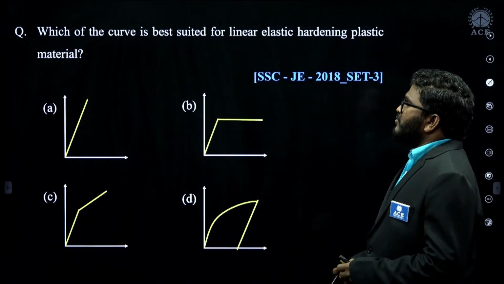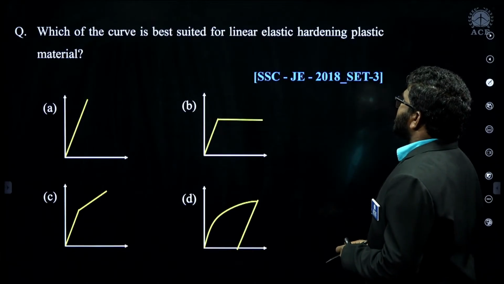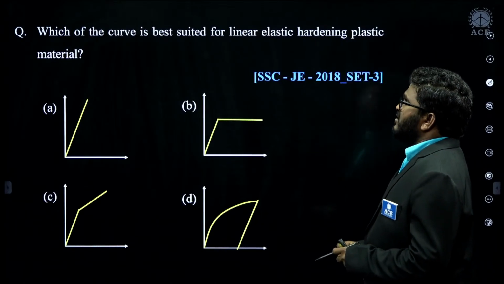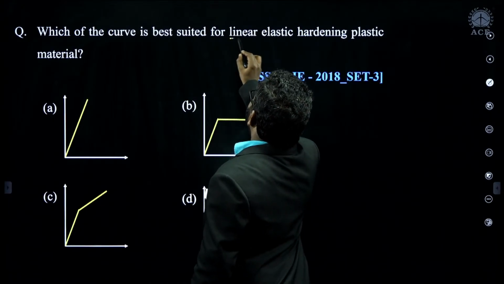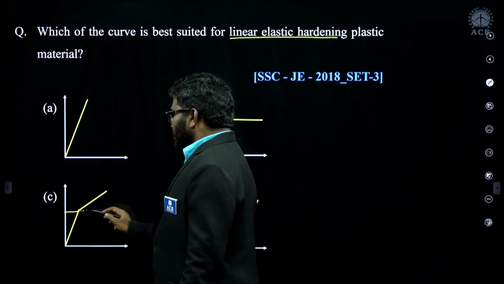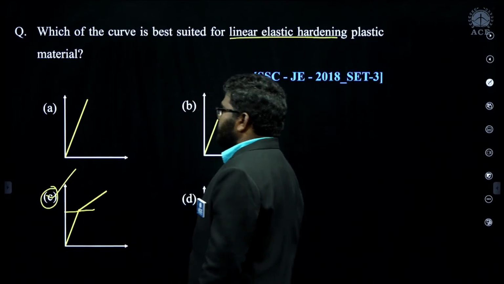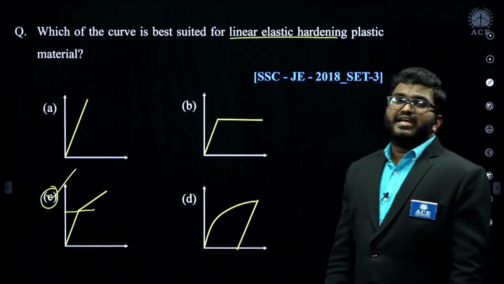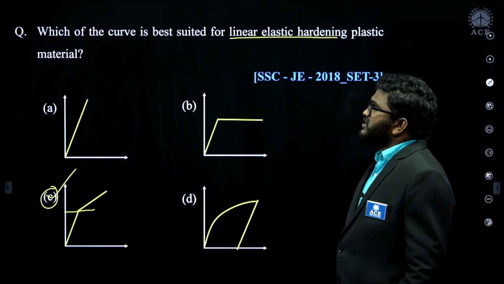Right. Now, which of the curves is best suited for linear elastic hardening and plastic material? Linear elastic hardening. Remember, this is a linear elastic and hardening process. So, see, this is the correct answer for this question. Okay, elastic and linear hardening process. So, C is the answer for this question.